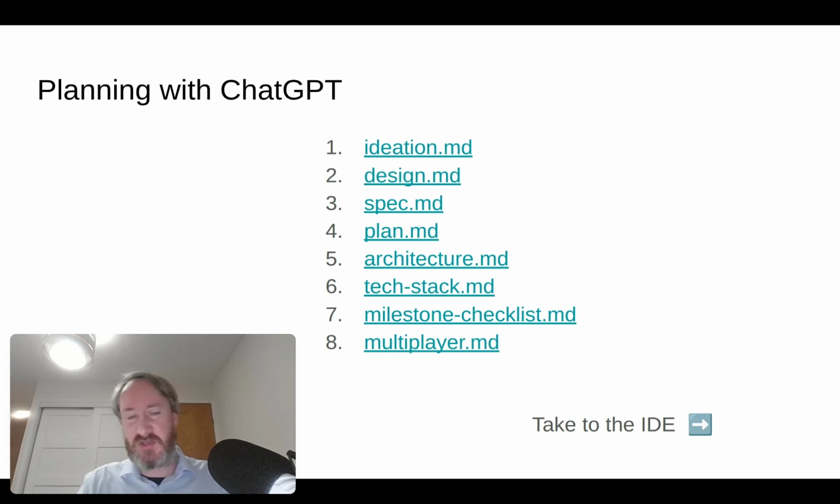Here on this next slide, you can see the documents that I created with ChatGPT. When I first get started with any project, I do start with ChatGPT. However, I normally only ask for documents 3 and 4 of this list, which is the spec document, which is the what, and then the plan document, which is the how. And normally that's enough to specify what I want to build and then how I'm going to build it. And normally the plan would have a series of milestones, and then I would ask my AI-powered IDE to just start building the code milestone by milestone.